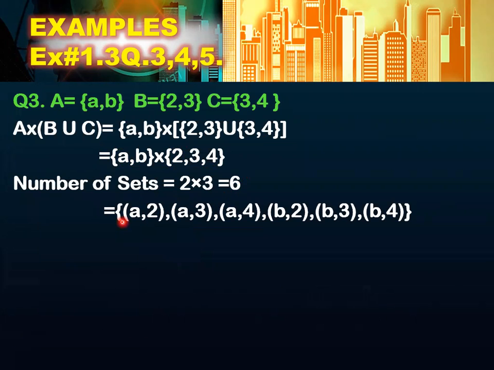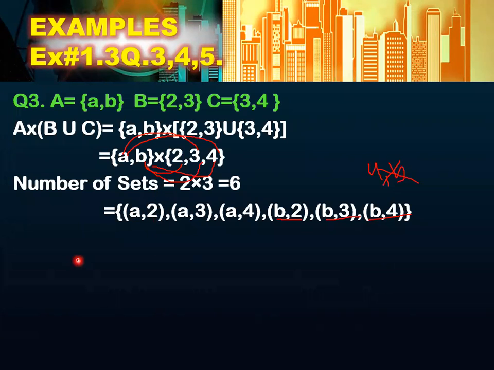First you will write down curly bracket, then A2, okay, then comma, then this A will be paired with this 3, then this A will be paired with this 4. Okay, now move on to B. B will be paired with this 2, then B will be paired with this 3, and B will be paired with this 4. Okay, I'm repeating again, you cannot write it down in this way, 4B. Okay, wrong. First set, first element, second set, second element.